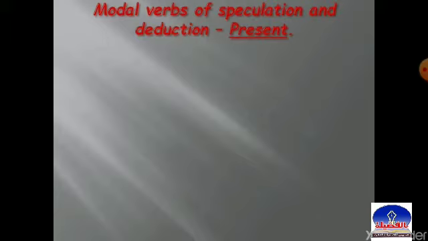Speculation is a noun that comes from the verb speculate. Speculate means to guess. And deduction is a noun that comes from the verb deduce. Deduce means to reach an answer or a decision by thinking. Again, pay attention to the title, Modal Verbs of Speculation and Deduction.